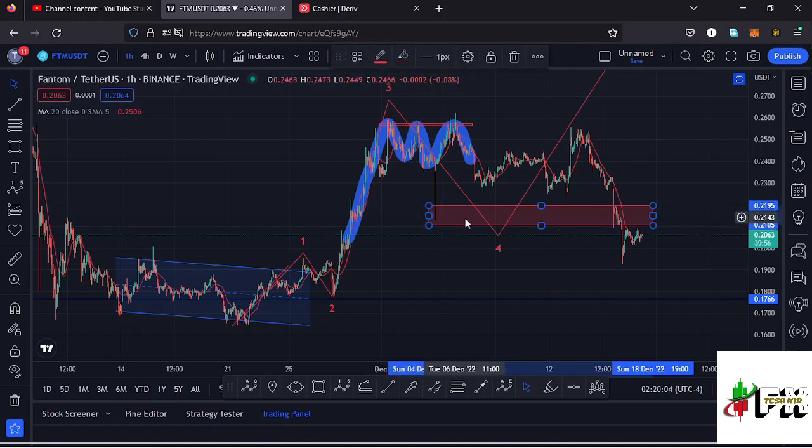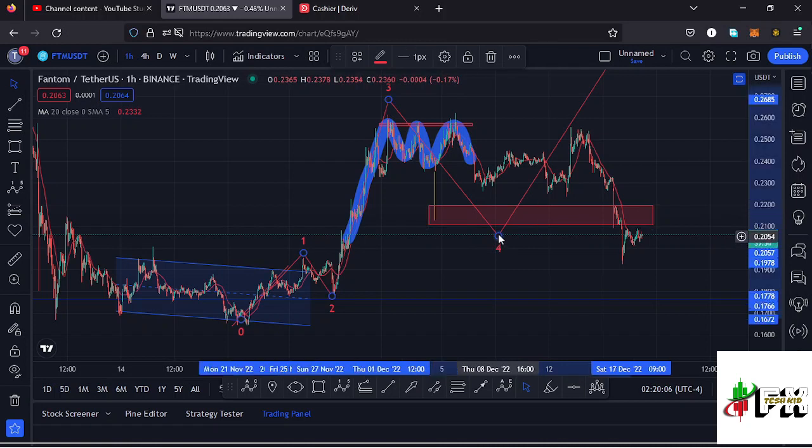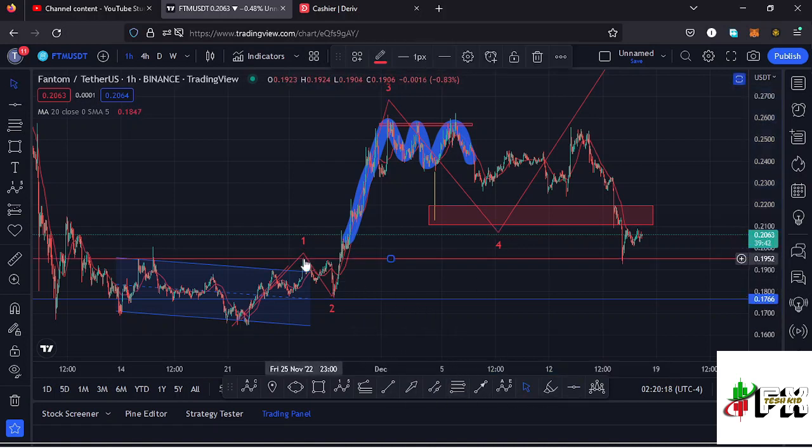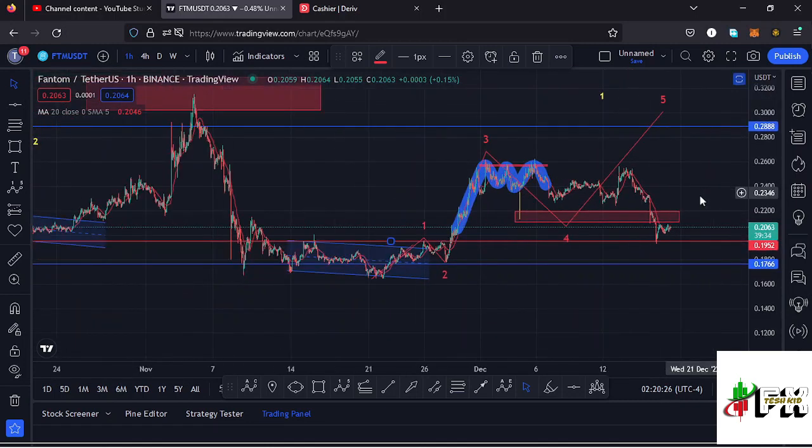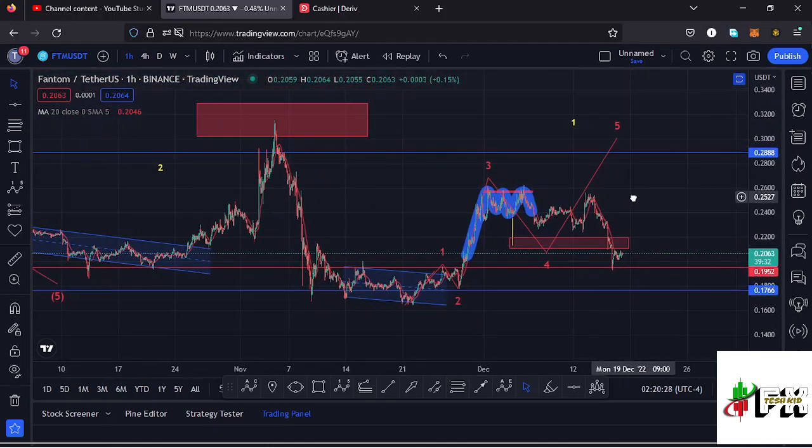But we have one issue over here. A wave 4, according to the Elliott wave structures, should not retrace into the wave 1 high. And if I mark the wave 1 high on this chart like that, you can see that this wave 4 right here retraced into the wave 1 high, meaning we have come to an invalidation point of this Elliott wave structure. And that's when my second possible scenario now comes into play.